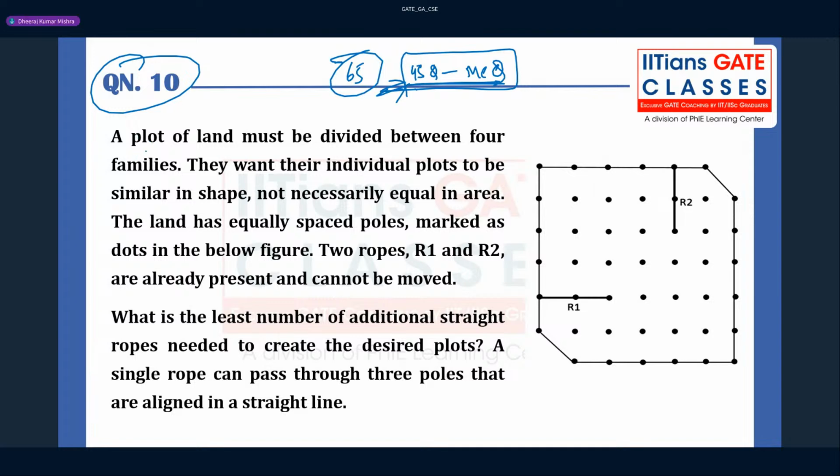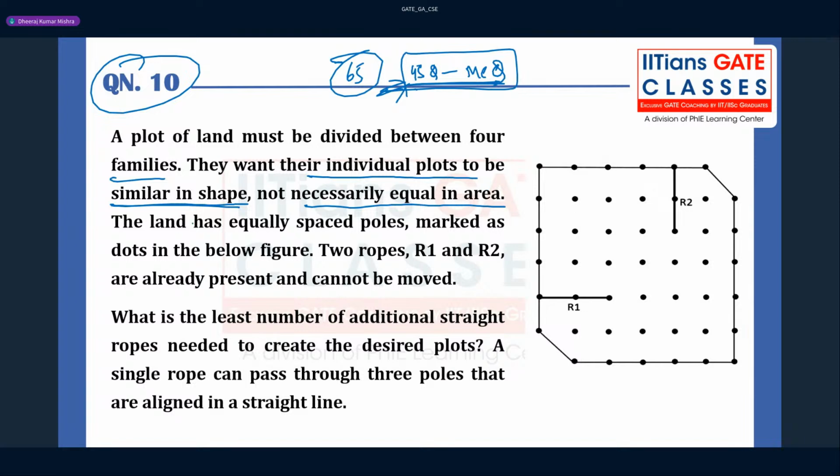Now question number 10. A plot of land must be divided between 4 families. So there are 4 families. It happens in every family: if a plot of land must be divided between 4 families, they want their individual plots to be similar in shape. Shape should be similar, but not necessarily the area equal. Suppose you are considering one shape, the shape should be the same, but the area can be different.